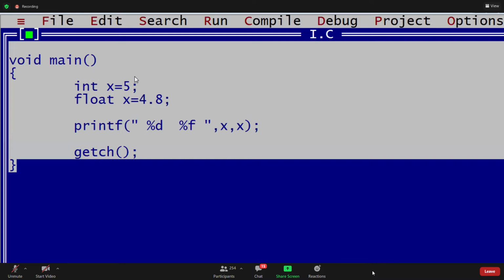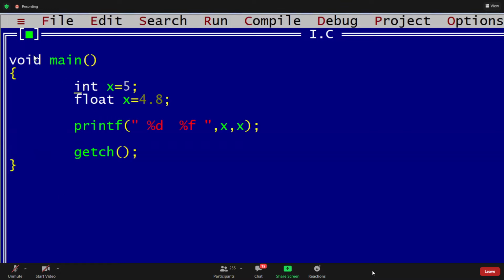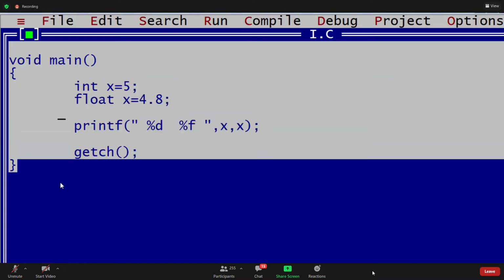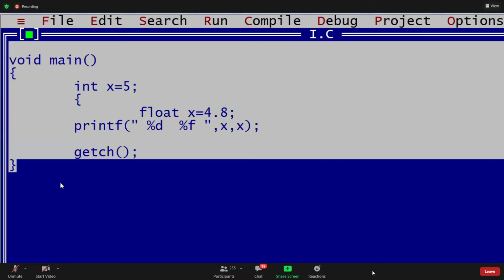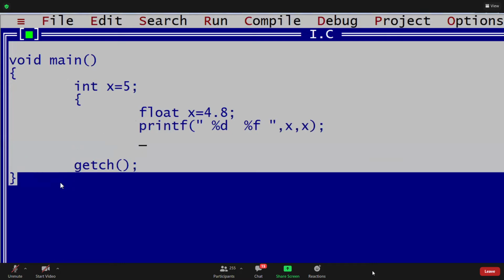Guys, with the same scope it is not possible. Here we are using the same scope. Now it is an error with a different scope. What is meant by different scope? For the float x value, I want to change the scope of this x. I want to declare it within this parenthesis. This is called a local block, guys. Now, with a different scope.